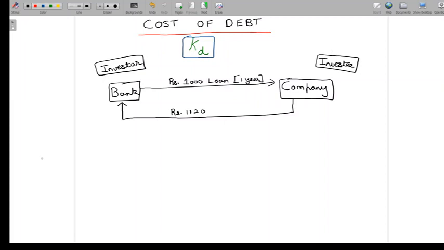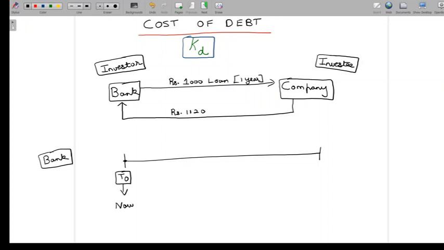So let's first take a look at this example from the perspective of the bank, which is the investor. For this understanding, let's draw a simple timeline. We have T0, which is now, and let's have T1, which is going to be the end of the first year. So we have T0 and we have T1. Now we understand that at T0, the bank has given the company a loan of 1000 rupees.